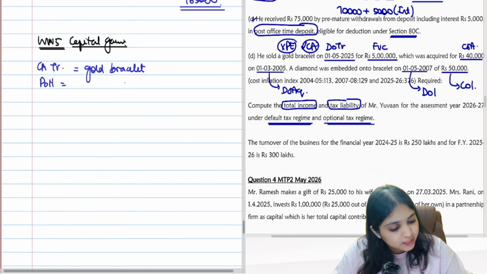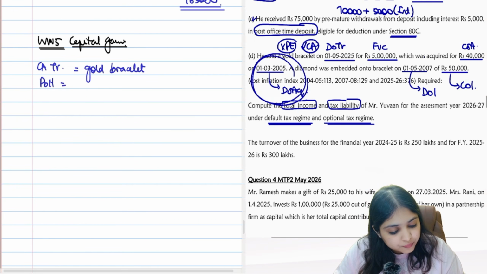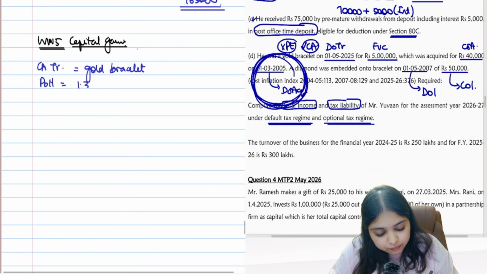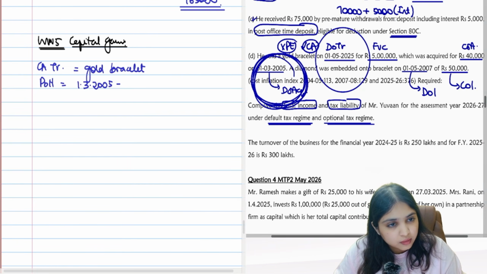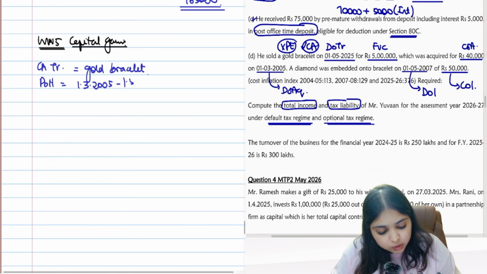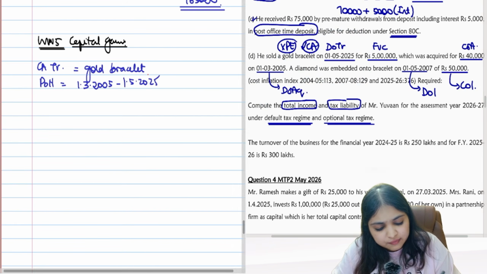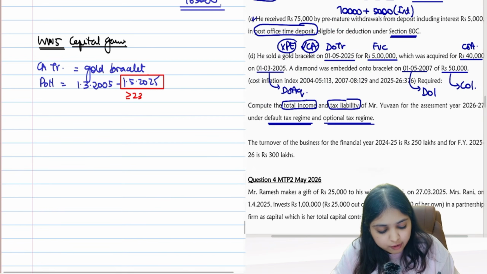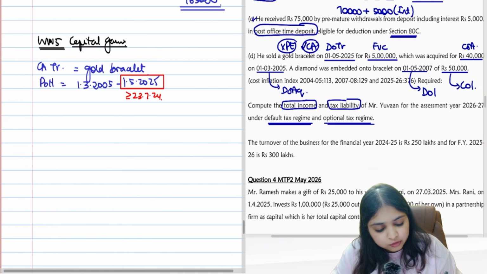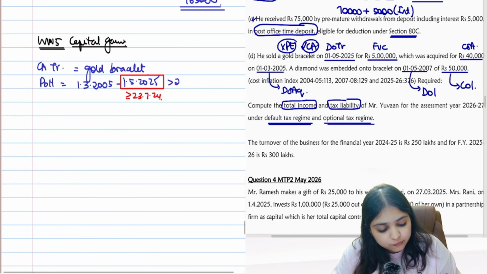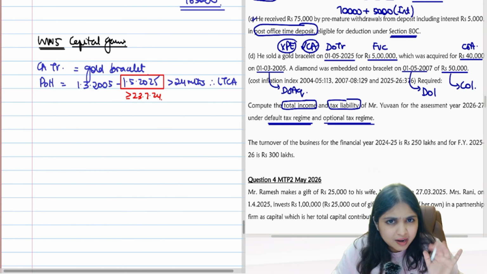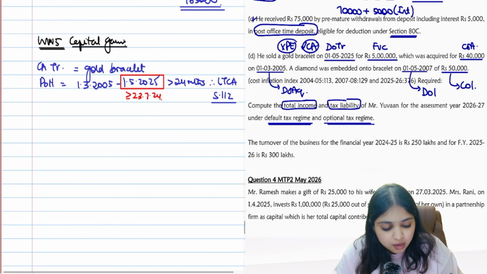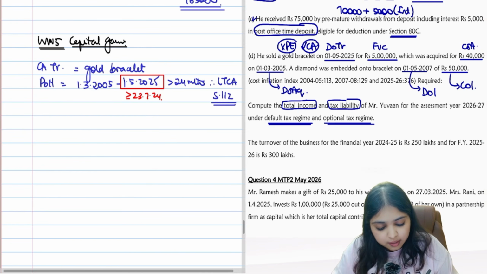What's your period of holding, C? When did we acquire it? Date of acquisition is 1st March 2005. When are we transferring? 1st May 2025. We are transferring after the amendment, guys, on or after 23rd July 24. So relevant period of holding 24 months. It is more than 24 months. It becomes long-term capital asset. It is gold bracelet. 112A and all will not apply here. 112 will apply.